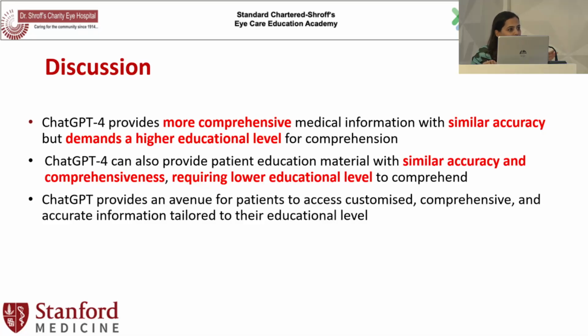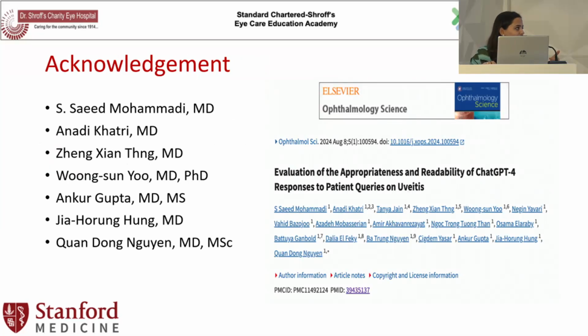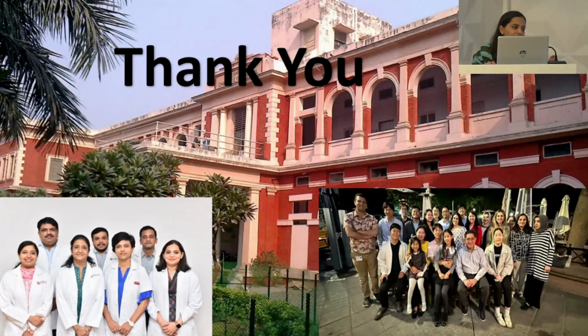So providing a prompt with a decreased level of comprehension may help our patients who may have a lower educational level. ChatGPT provides an avenue for patients to access customized, comprehensive, and accurate information tailored to their educational level. So what does it add? It is a step towards integrating AI into patient education. It is capable of altering the responses according to the patient's level of education, and in future could help in addressing the discrepancies in patient education. Big shout out to our team at Stanford, and we've recently been able to publish this in AO Ophthalmology. Thank you.